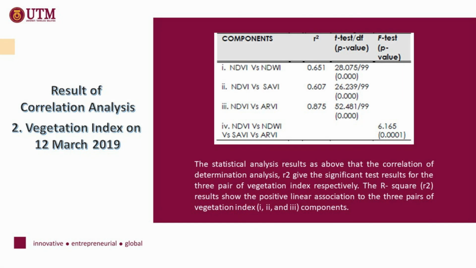On 12 March 2019, the statistical analysis results show the coefficient of determination R2 gives a significant test result for the 3 pairs of vegetation index respectively. The statistical analysis shows that NDVI is correlated well with NDWI, SAVI, and RV. The p-value 0.000 shows that NDVI is highly significant to NDWI, SAVI, and RV. Therefore, it is shown that each parameter has strong correlation, and it is strongly relevant to produce a trend model of vegetation health effect by air pollution.